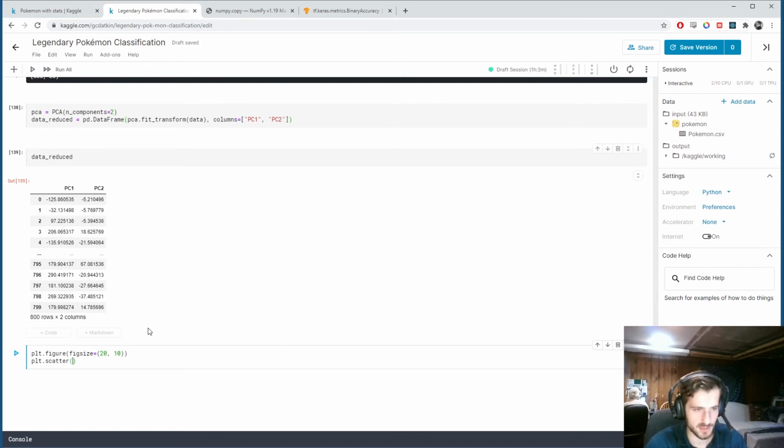So this is a scatter plot. On the x-axis, we're going to plot PC1, and on the y-axis, we're going to plot PC2. So data reduced sub PC1, and on the y is data reduced sub PC2. And plot.show.